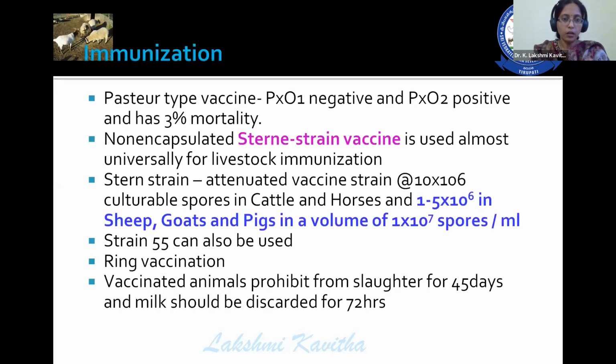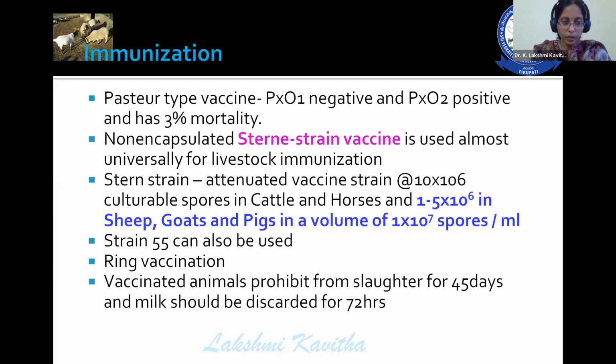Then immunization: widely we are using the Sterne strain vaccine for the control of anthrax. And the dose of this vaccine is 10 to the power of 6 culturable spores in case of cattle and horses, and 1 to 5 into 10 to the power of 6 culturable spores in case of sheep and goat as well as in pigs.